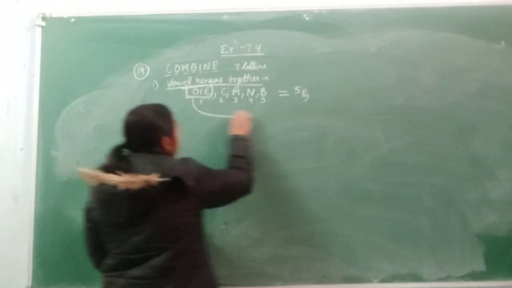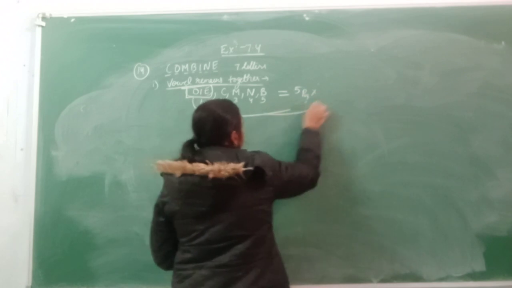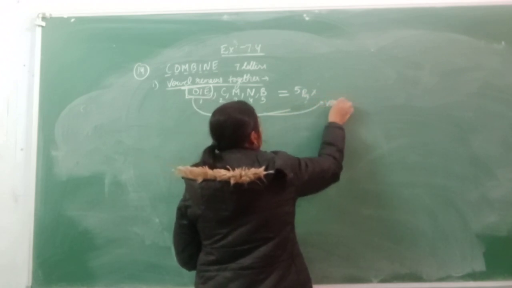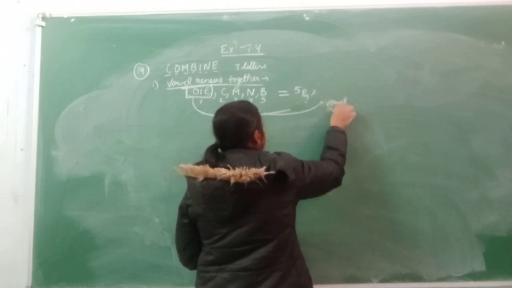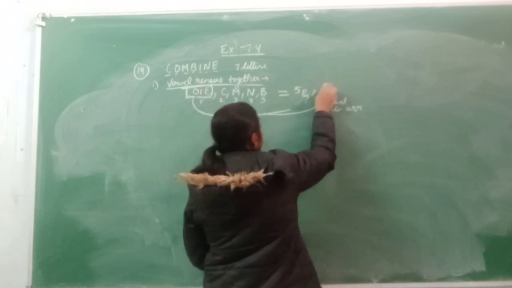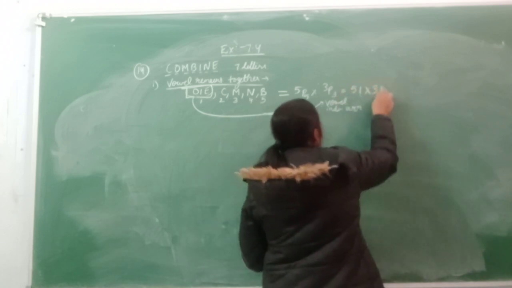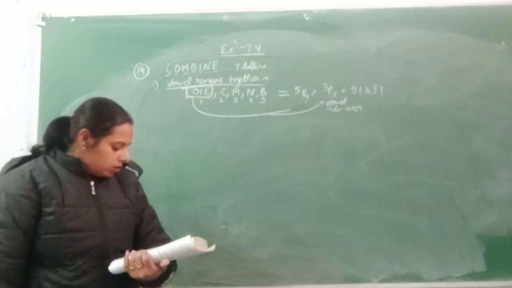And their individual arrangement, this is the vowels arrangement, individuals. The other 3 can be interchanged, so 3P3. So their arrangement is 5 factorial into 3 factorial. Clear? Come to the next one.